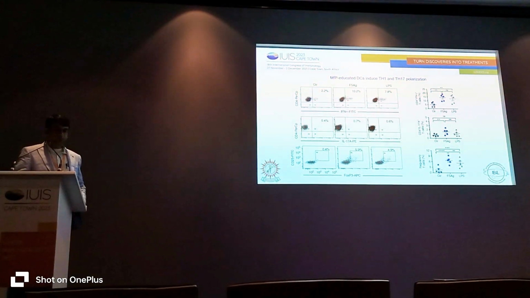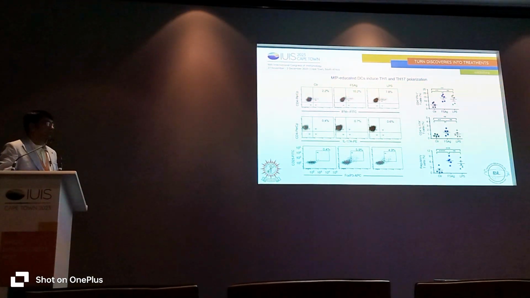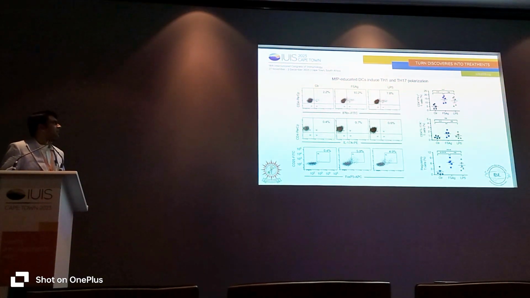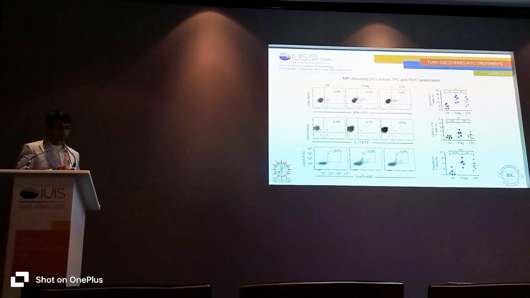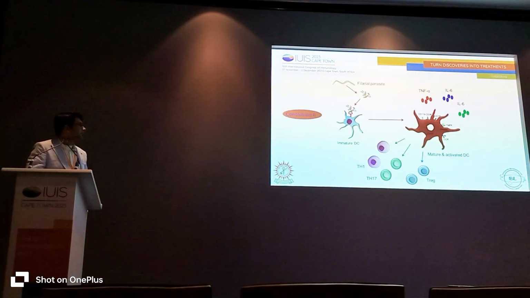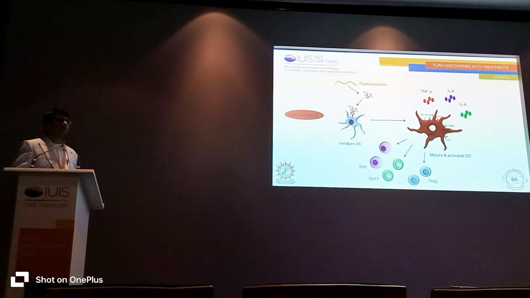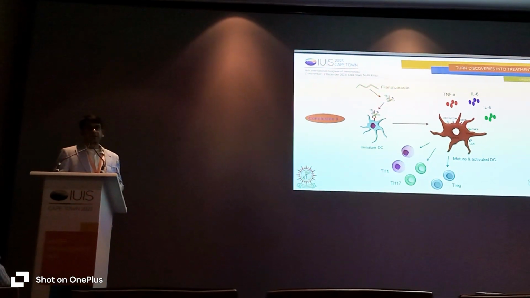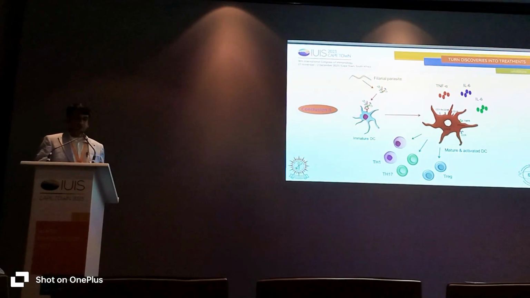Herein we have seen that when this particular antigen is processed by the dendritic cell, it causes the expansion of Th1 and Th17 cells, and it was also supported by the cytokines. So this protein not only activates the macrophages, but also has a role in dendritic cell activation as well as maturation.